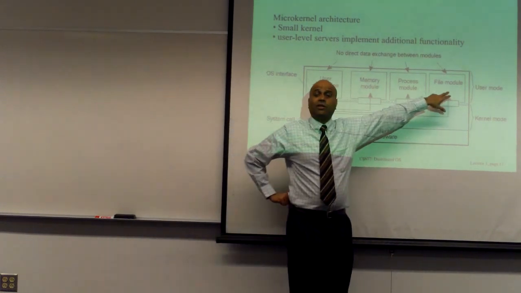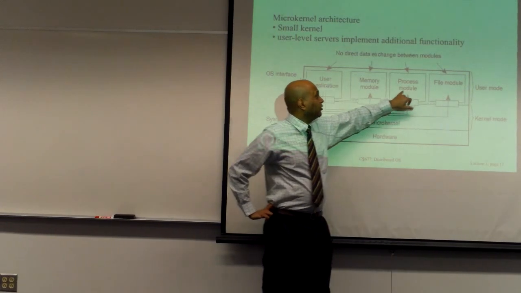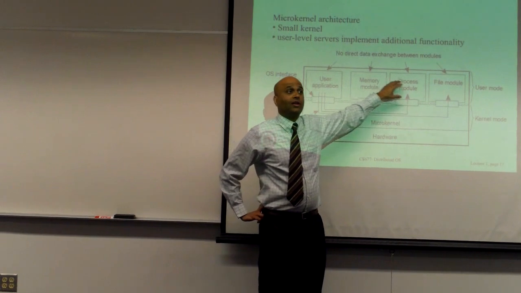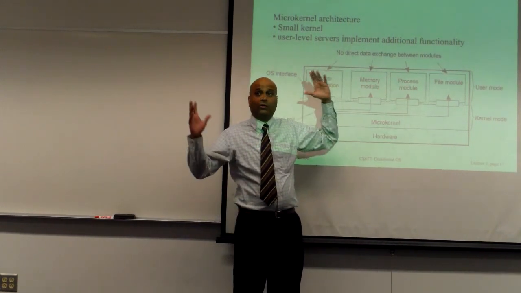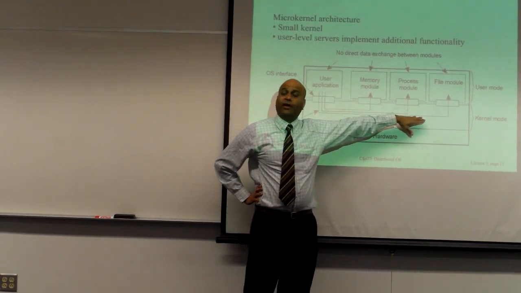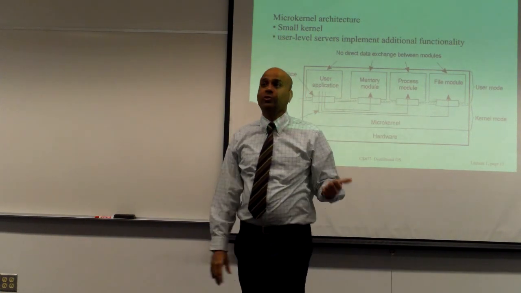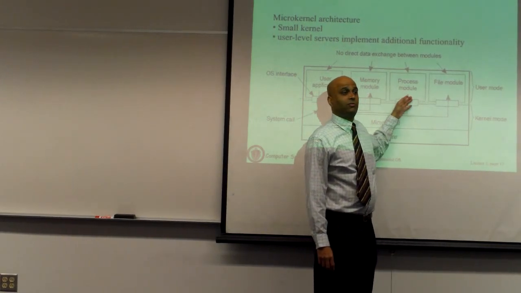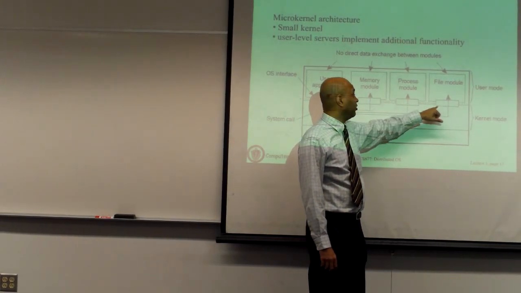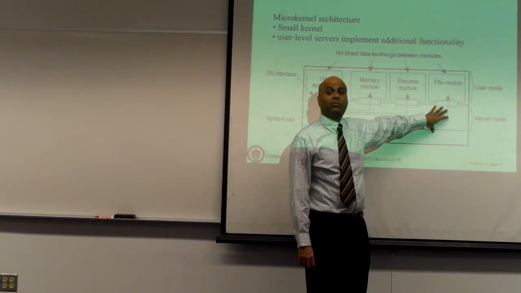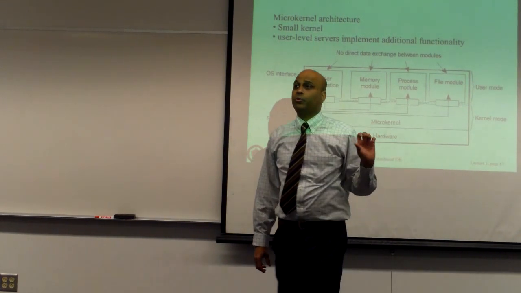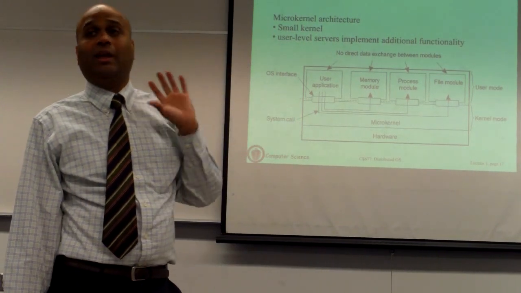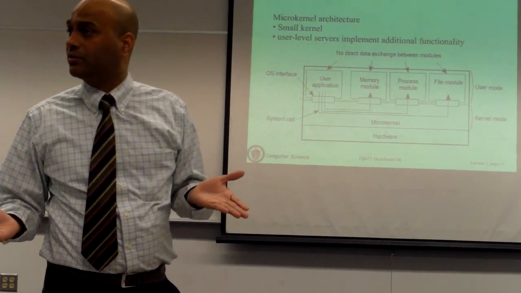So your file system is actually a user process. Your CPU scheduling is a user process. Your memory management is a user process. They all work together, okay, as part of one larger operating system using the microkernel. So the microkernel provides communication abstraction. It lets the file system talk to the CPU scheduler, the CPU scheduler can talk to the memory manager and so on through communication abstractions provided by the microkernel. So the microkernel only provides inter-process communication and security. Okay? And everything else is now built outside the operating system.